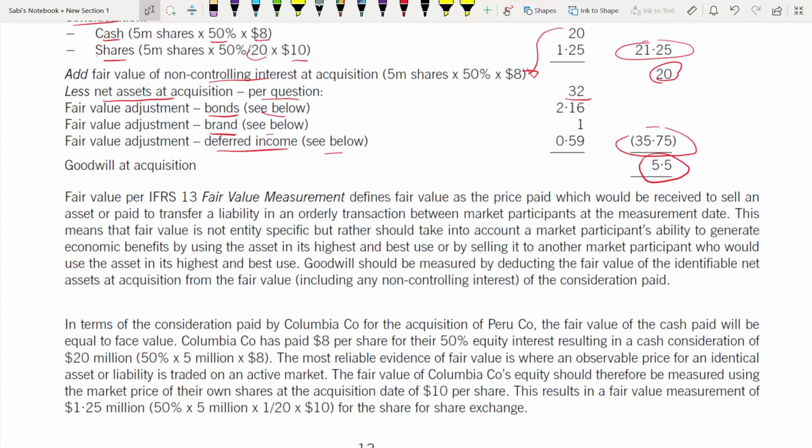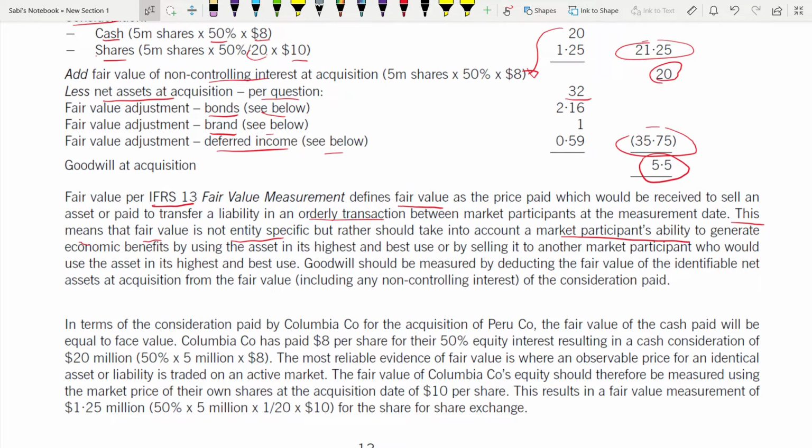We need to use IFRS 13 because they told us fair value. Fair value, fair value, fair value, everything. So we need to calculate using which standard? IFRS 13. So fair value per IFRS 13. Now you are giving the definition of fair value: the price that would be received to sell an asset or paid to transfer a liability in an orderly transaction between market participants at the measurement date. Also, this means that fair value is not entity specific. It is a market based measurement.